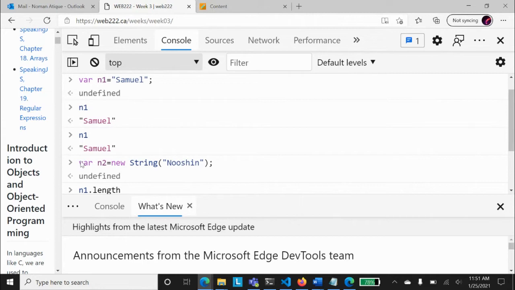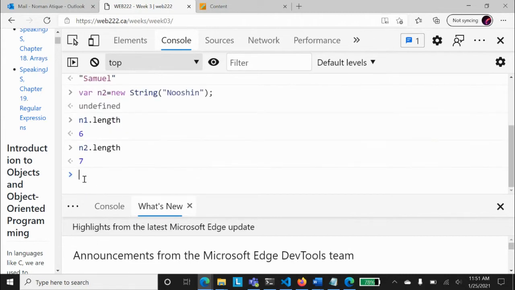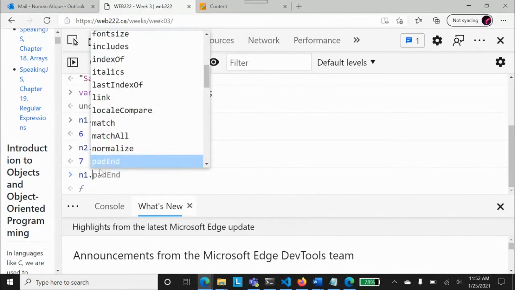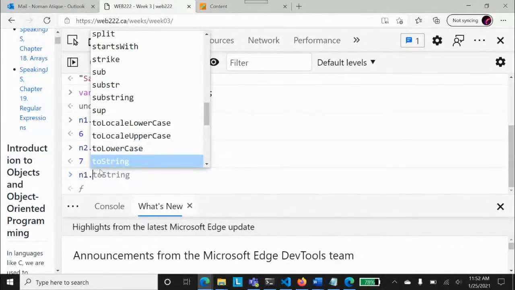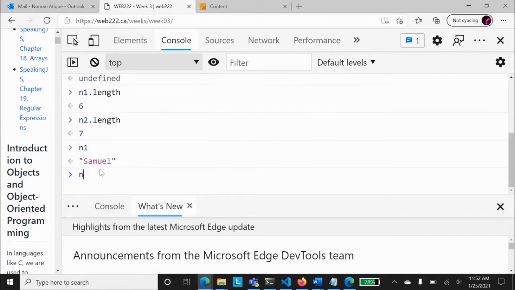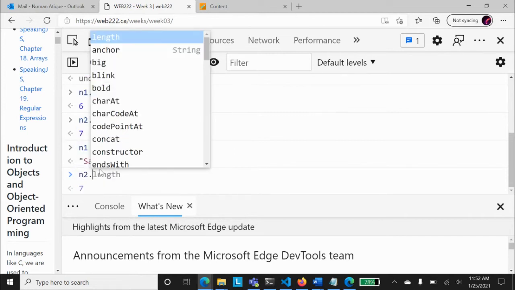You know how to create objects of a class. I think you people know that; some of the students have given me this feedback. So when we just create a variable of a string type, or we create an object of a string class, both ways we get these features with us. When I press n1 and dot, I will find a lot of functions over here that I can use, and we'll be using a lot of them today in our class. Also, in the assignment, you need to use a lot of string functions. So, are you getting that? When I press n1 dot, it is giving the same functions. If I press n2 dot, it is giving the same functions.